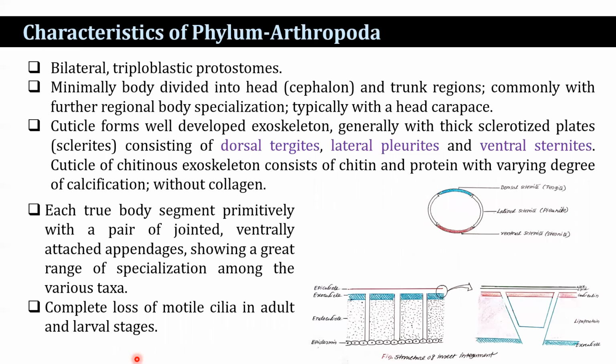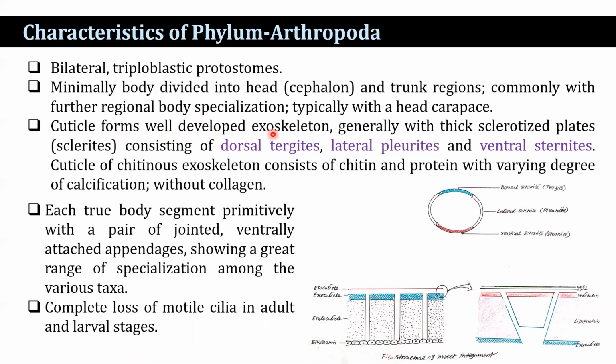What are the features of the phylum Arthropoda? The members are bilaterally symmetrical and triploblastic protostomes. They have ectoderm, endoderm, and mesoderm. The body is divided into head, also known as cephalon, and trunk regions, commonly with further regional specializations and typically with a head carapace.